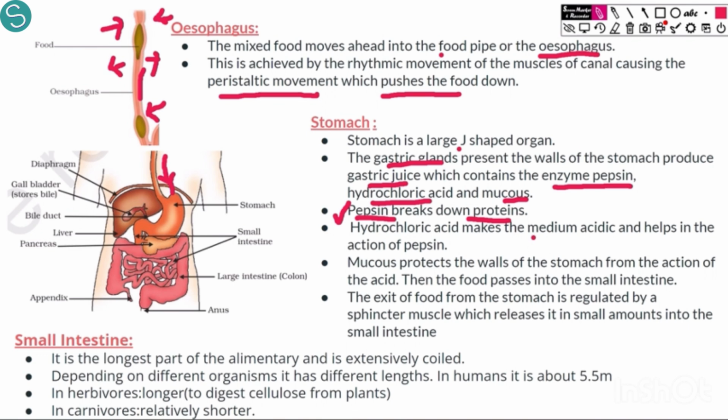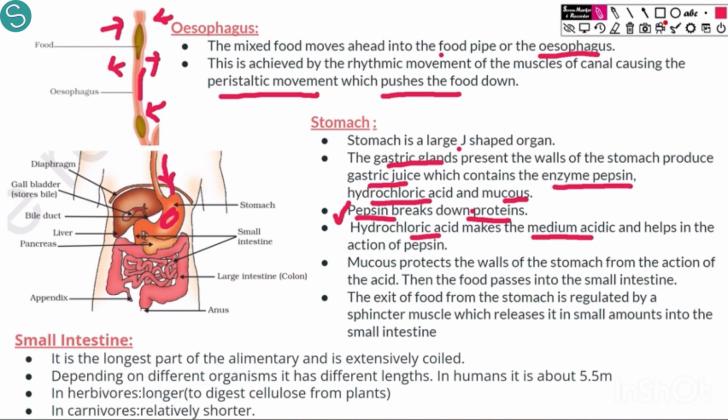Pepsin enzyme needs acidic medium to act. So we have hydrochloric acid, which makes the medium of the stomach very acidic, so that pepsin enzyme can break the proteins. I am repeating it once again. Hydrochloric acid makes the medium of the stomach acidic, so that pepsin enzyme can break the proteins into amino acids.